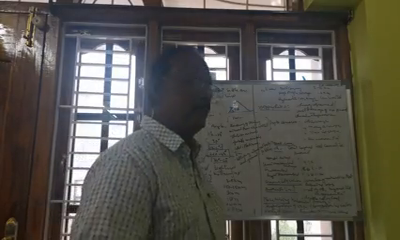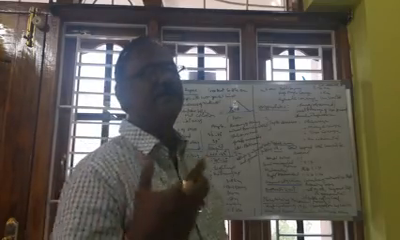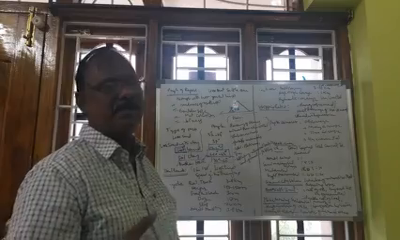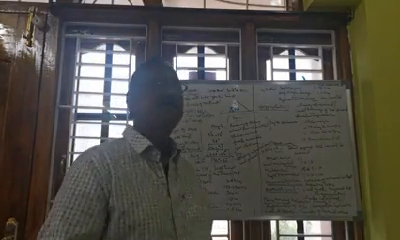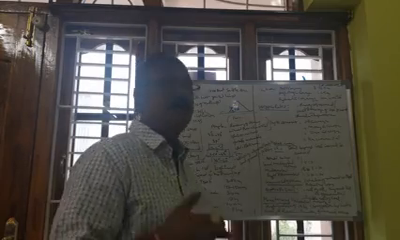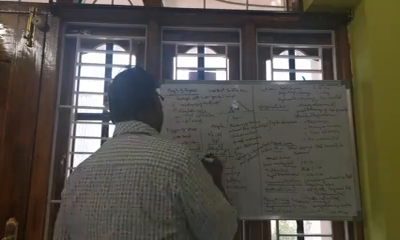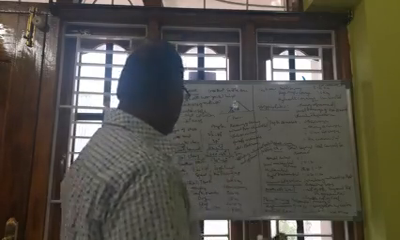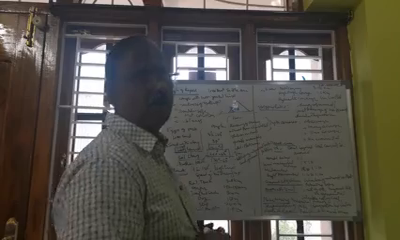So the gradient of haul roads must be very low, that is 1 in 12, so that the high capacity dumpers can easily carry away the material from that point itself. One more thing, the gradient of the haul road is very important. Another thing is the width of the haul road.